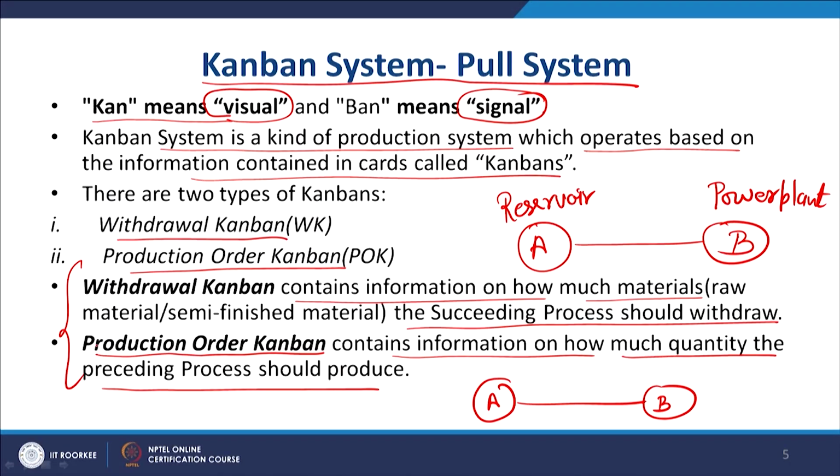So, there are two distinct types of Kanban systems, one is withdrawal Kanban and another is production order Kanban. In withdrawal you already have inventory at A, and depending upon the size of inventory you will tell the other stage how much you can withdraw from here. In the second you have no inventory at A, or maybe only some raw material, spare parts, etc. B will give you the order for how much is required, and accordingly A will produce for fulfilling the needs of B. So, that is a very important differentiation between the two types of Kanban systems.